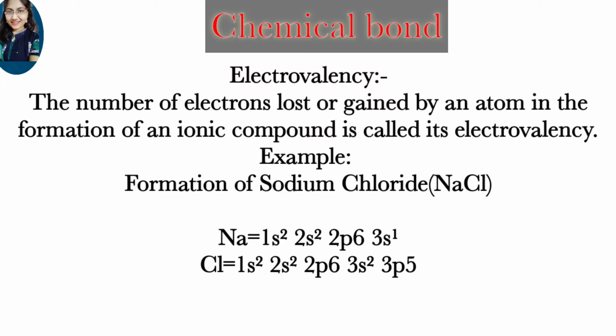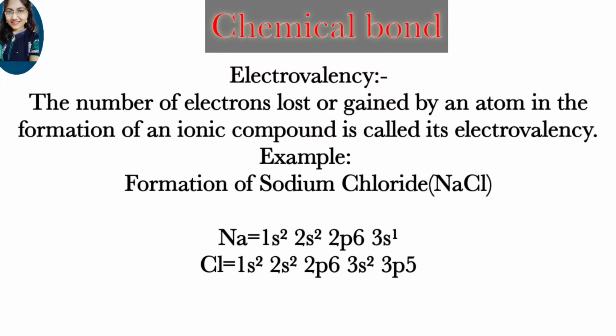And here sodium acquires the nearest noble gas configuration, that is, the electronic configuration of neon, and chlorine acquires the noble gas configuration of argon, because argon is nearest to chlorine. The atomic number of argon is 18 and the atomic number of chlorine is 17.